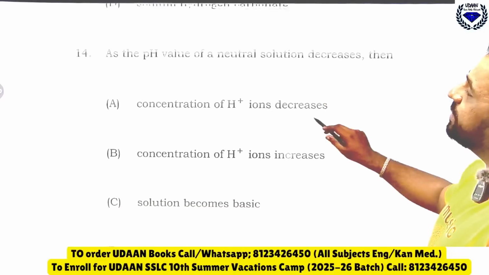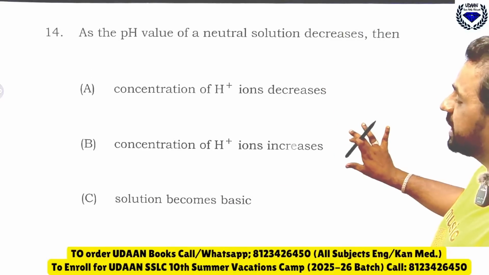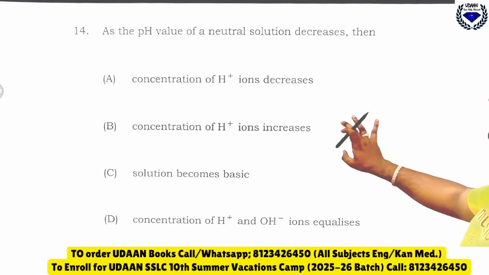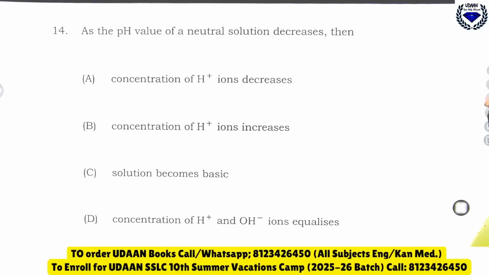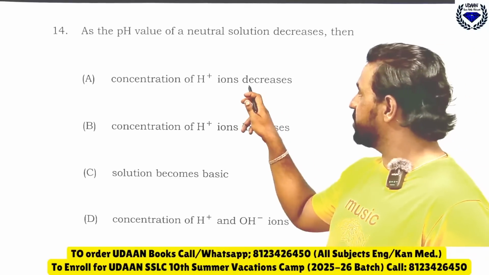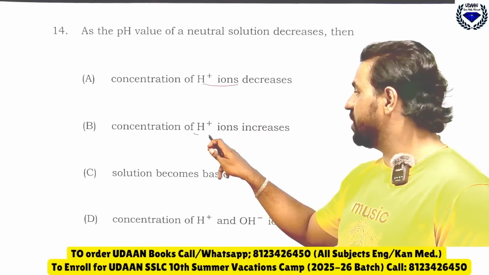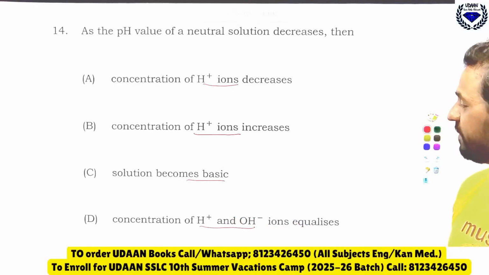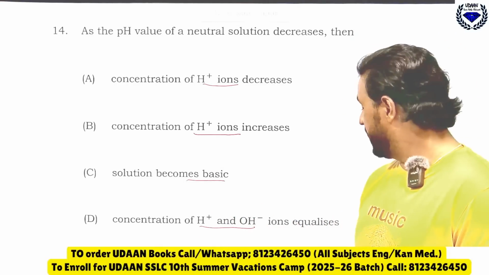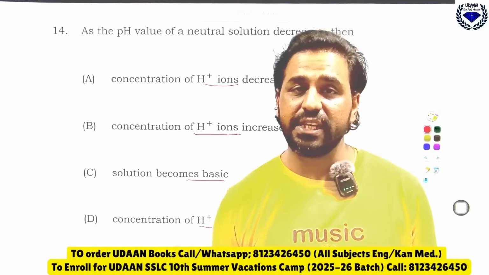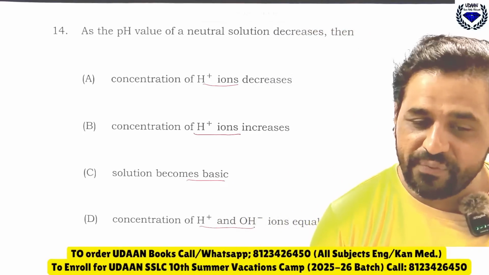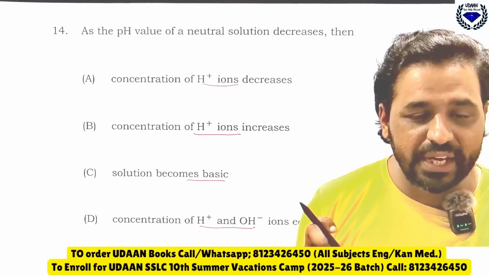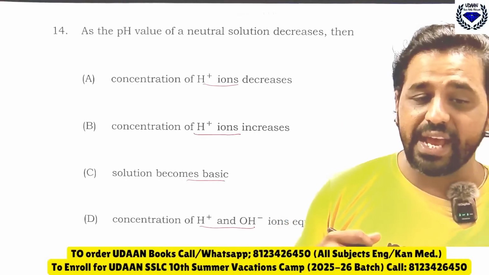Now, as the pH value of a neutral solution decreases, what happens? The concentration of H plus ions decreases, or the concentration of H plus ions increases, or the solution becomes basic, or the concentration of H plus and OH minus ions equalizes. So let me know the answer here. What answer can you expect? Very good Dheer, you have given the right answer. So what is the answer here? Kavana is telling C.